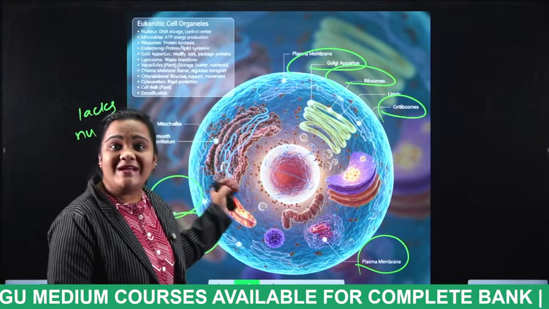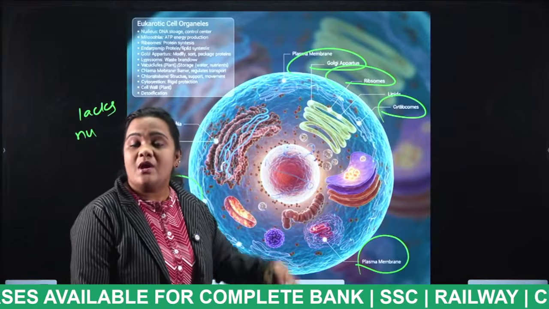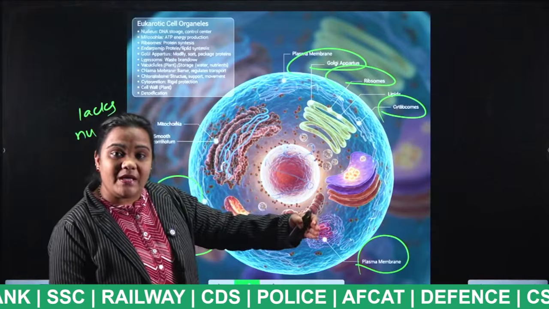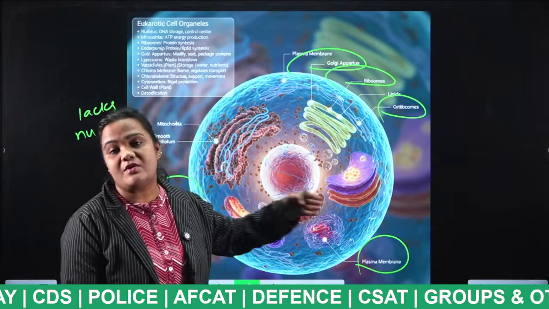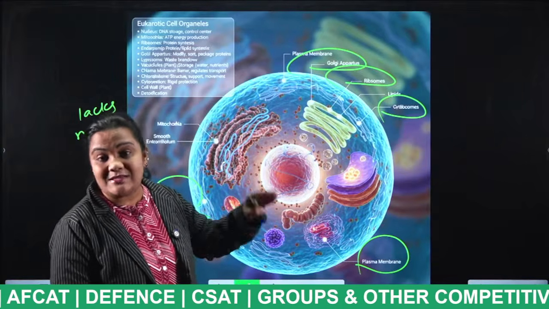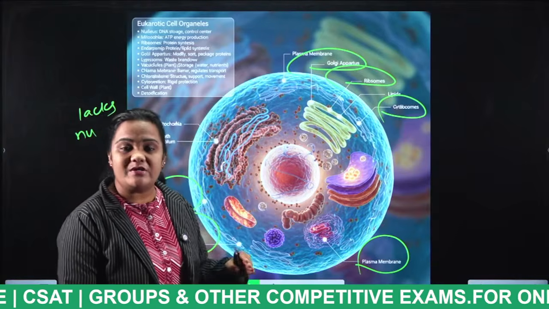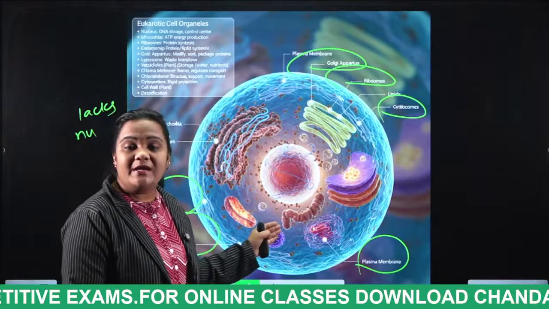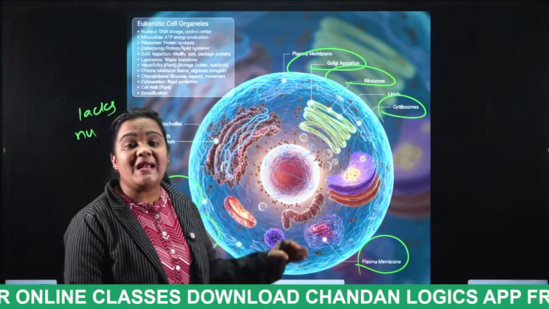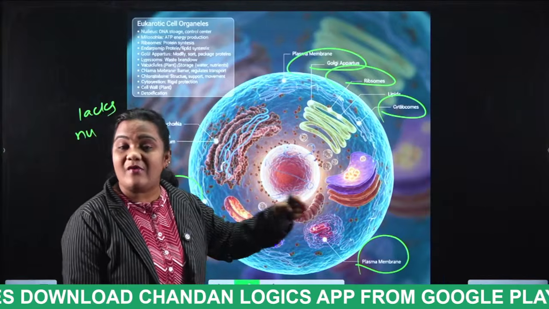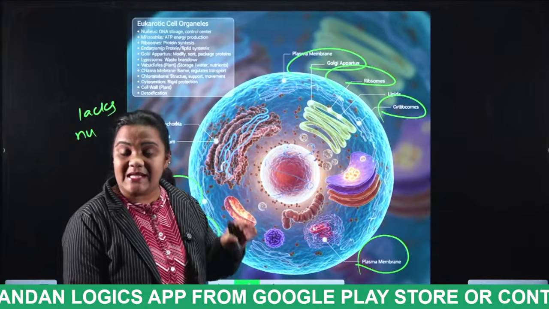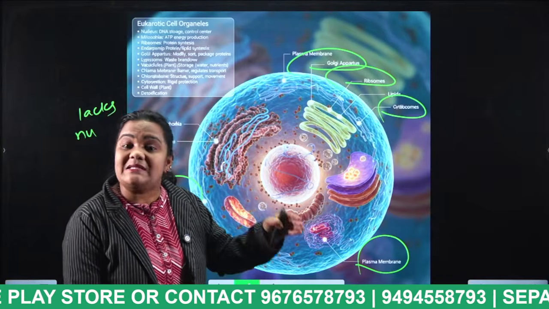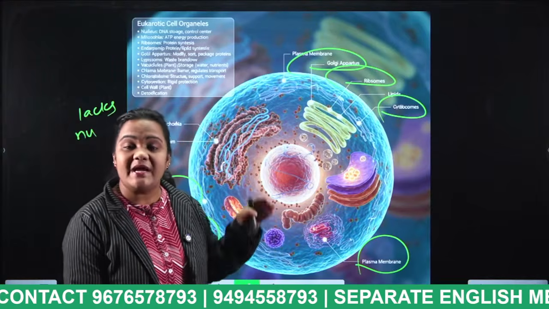This is a very important unit, students, because one question for sure we are going to expect in the examination. It may be which organelle is considered as the powerhouse of the cell, or which organelle is known as suicidal bags. In the previous examinations we have observed many questions from this unit. Which question is repeated the most? Which organelle is considered as the powerhouse of the cell? Mitochondria. Which organelle synthesizes proteins? Ribosomes.